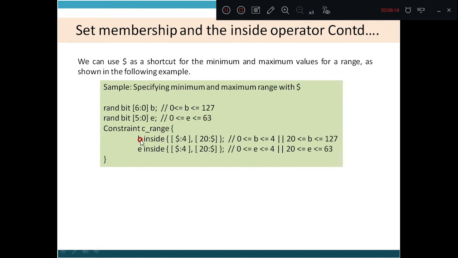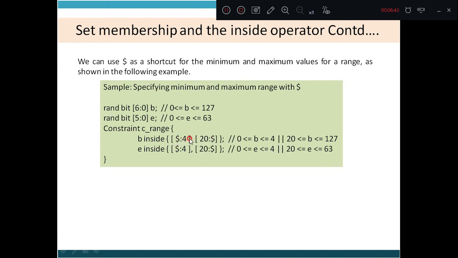So a constraint is put. What constraint is put? We are using dollar, and dollar is a shortcut used for minimum and maximum values of the range. When dollar is used as the first operand, the tool considers it as the minimum value. When it is used at the end, it is considered as the maximum value. See here, dollar to 4 and 20 to dollar.